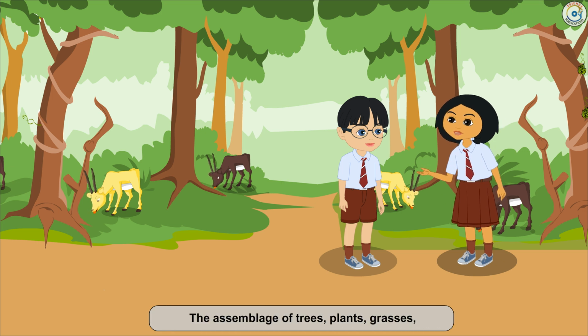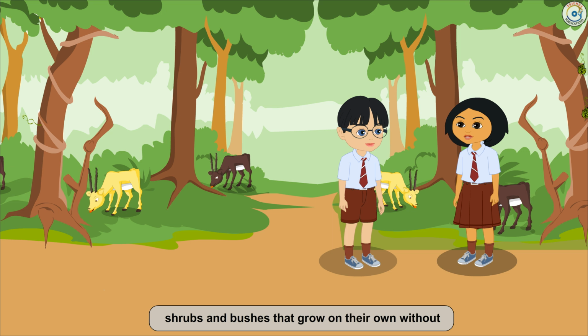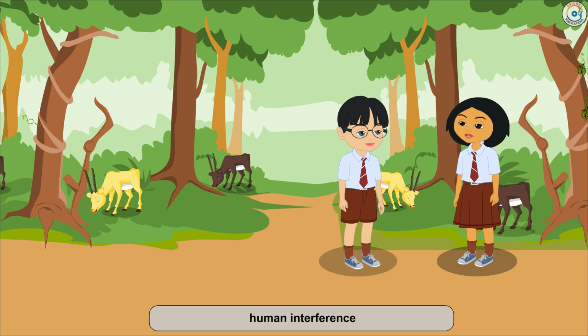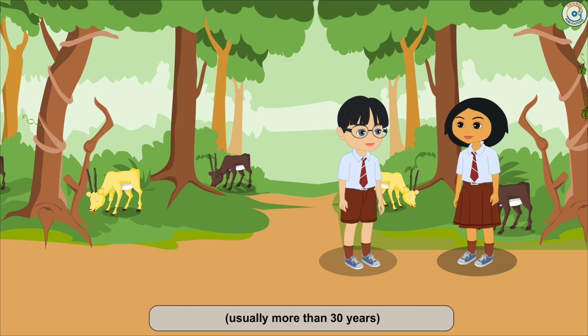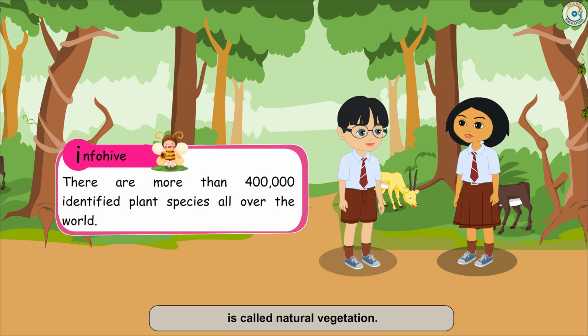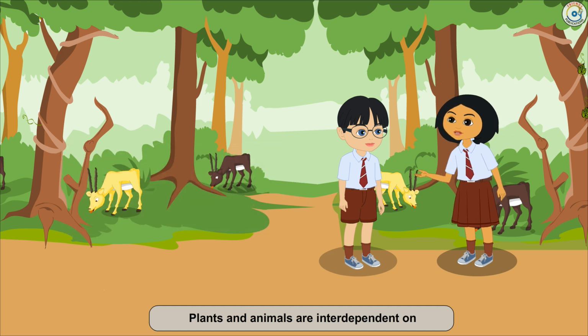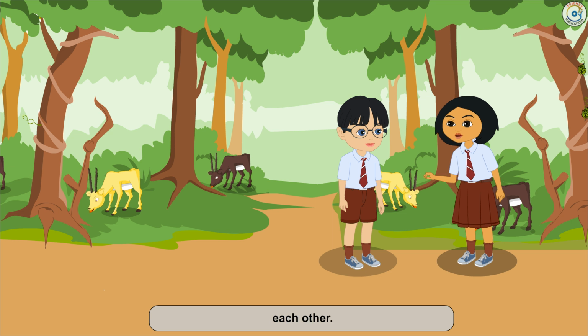The assemblage of trees, plants, grasses, shrubs and bushes that grow on their own without human interference for a considerably long period of time, usually more than 30 years, is called natural vegetation. InfoHive: there are more than 4 lakh identified plant species all over the world. Plants and animals are interdependent on each other.